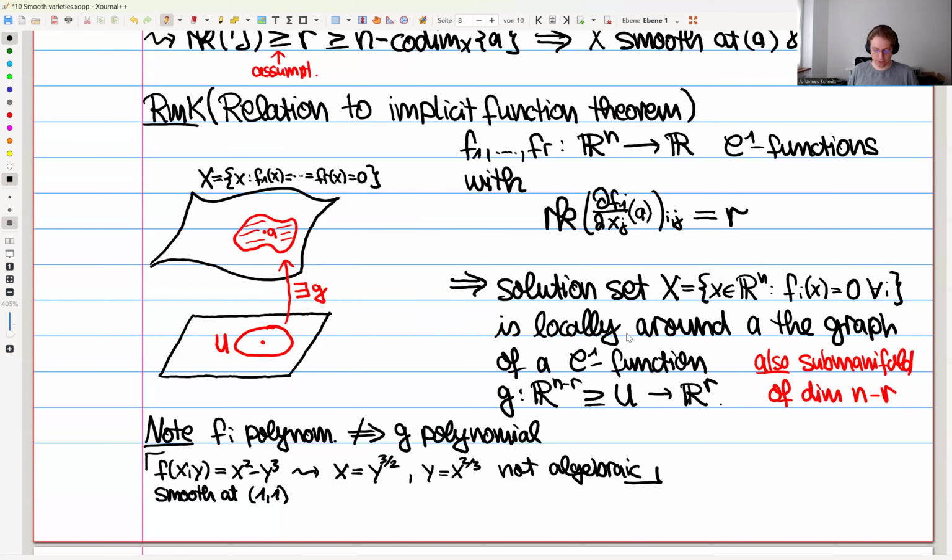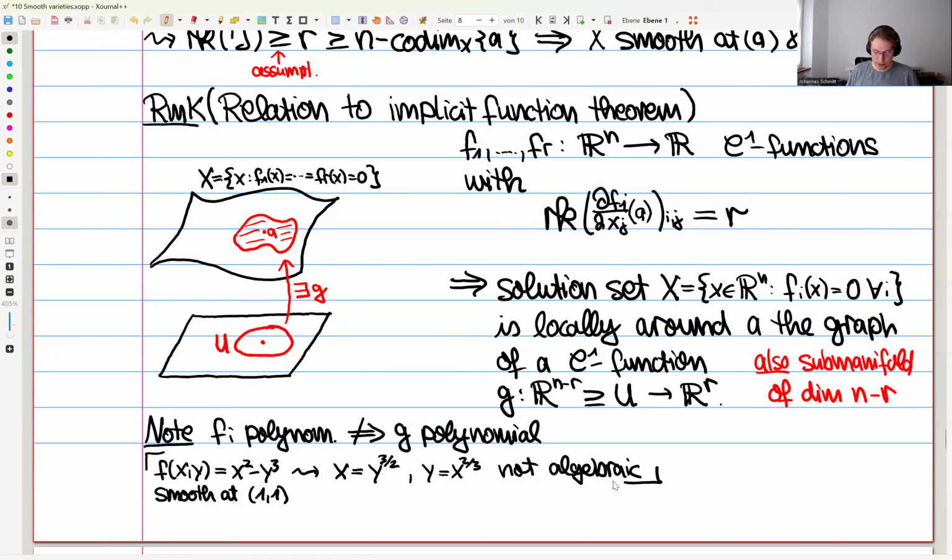That's why it's called the implicit function theorem. And if you know what these words mean, it then shows that the solution set X here is, at least in the neighborhood of this point, a submanifold of R^n of dimension n minus r.